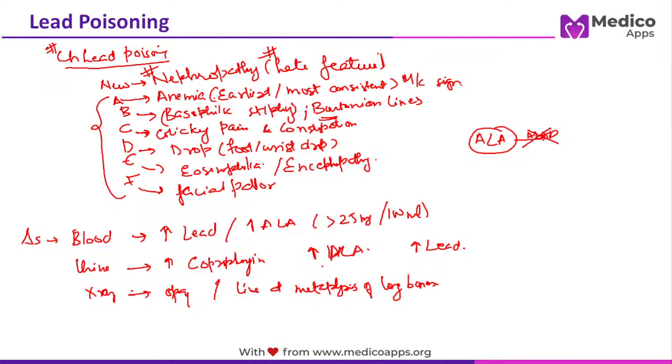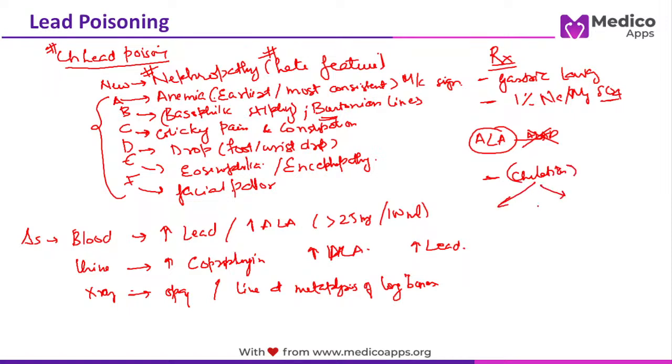Any doubt? Once you have diagnosed chronic lead poisoning, how do you manage this? So what will be the treatment for this patient? If it is an acute case, gastric lavage. The second very important thing is 1% sodium or magnesium sulfate. Why? Because lead sulfate is one of the least toxic. Sulfates and sulfides are least toxic. So we use this. Next, if it is chronic, we can go for chelation.